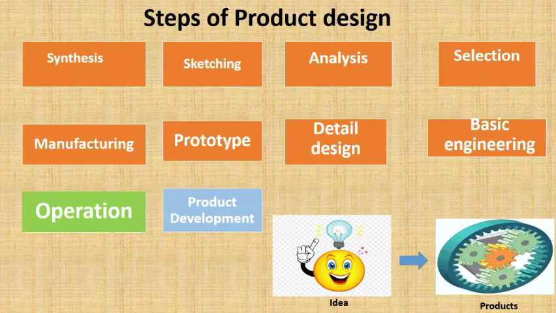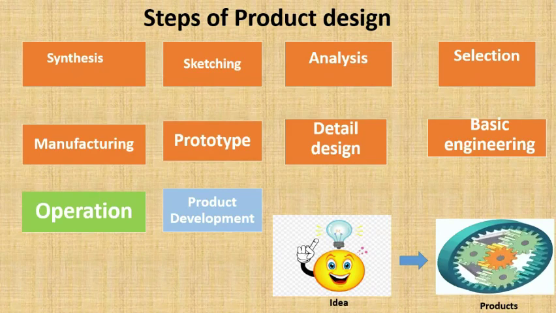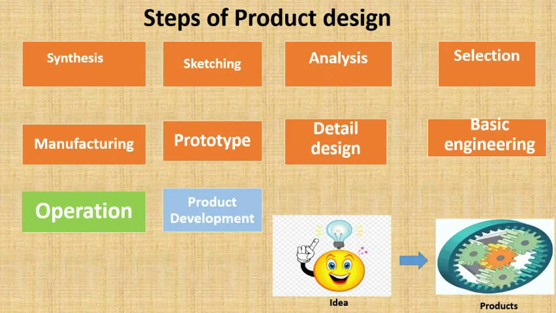So from idea generation to resolving that problem, then getting the final product. To implement this idea again, it will start from synthesis and sketching, analysis, selection, basic engineering, detailed design, prototype, and manufacturing. This is the cycle, from your idea to the product.